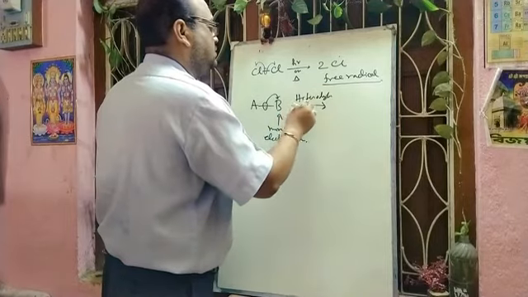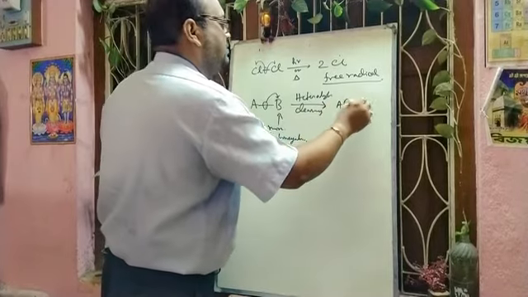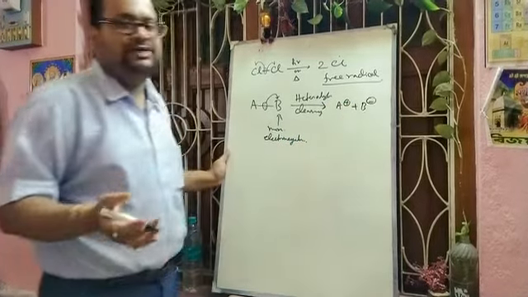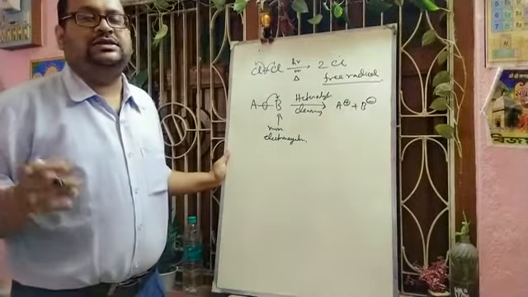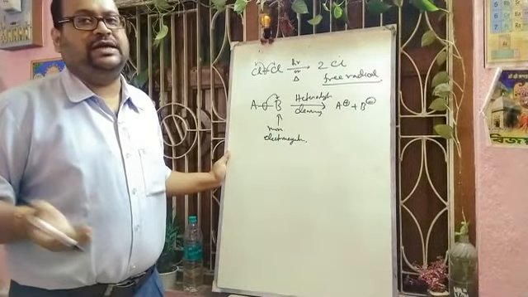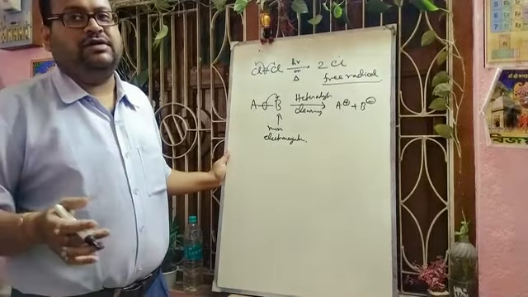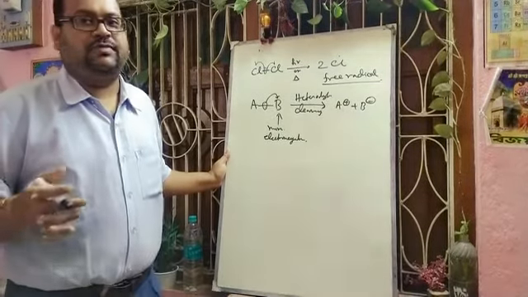Heterolytic cleavage. It will become A plus and B minus, as B is more electronegative. We can think about the HCl molecule. When you dissolve HCl in water, H will become H plus and Cl will become Cl minus. If the shared pair of electrons is distributed unequally between the two bonded atoms, then the bond fission is known as